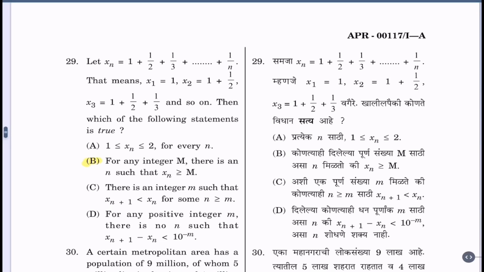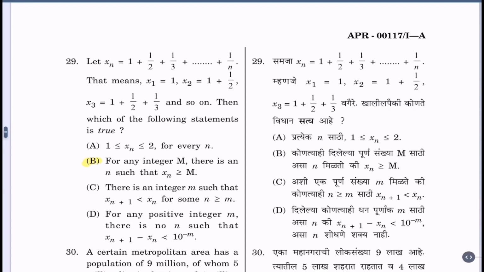B. For any integer capital M, there is an n such that xn greater than or equal to m. C. There is an integer m such that xn plus 1 less than xn for some n greater than or equal to m. D. For any positive integer m, there is no n such that xn plus 1 minus xn is less than 10 raised to minus m.